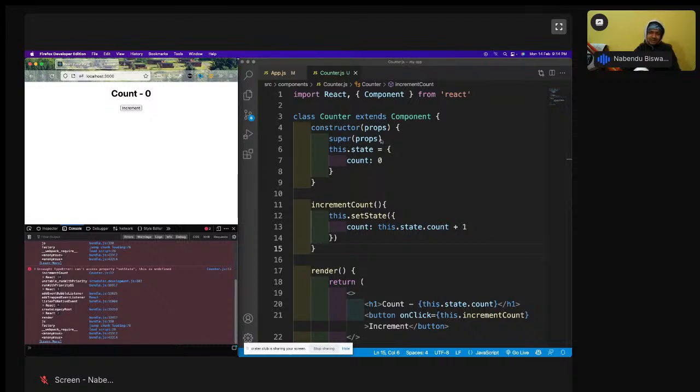I told you that this can be accessed in a lot of places, but there are also some problems with the this keyword. The this keyword, for those who don't know, is a very complicated thing in JavaScript. This is not a React problem, this is a JavaScript problem. This keyword is very complicated.